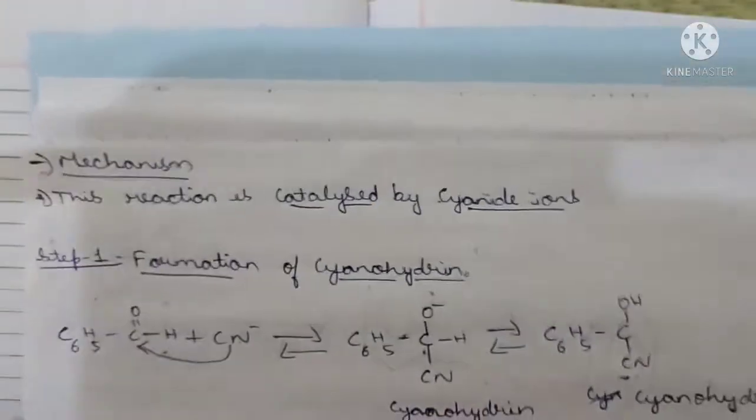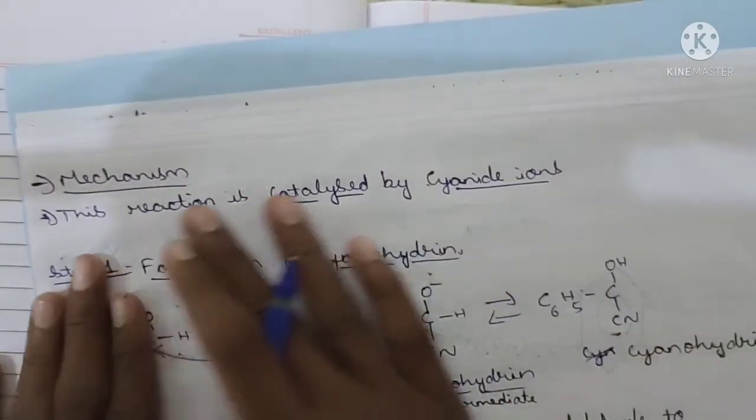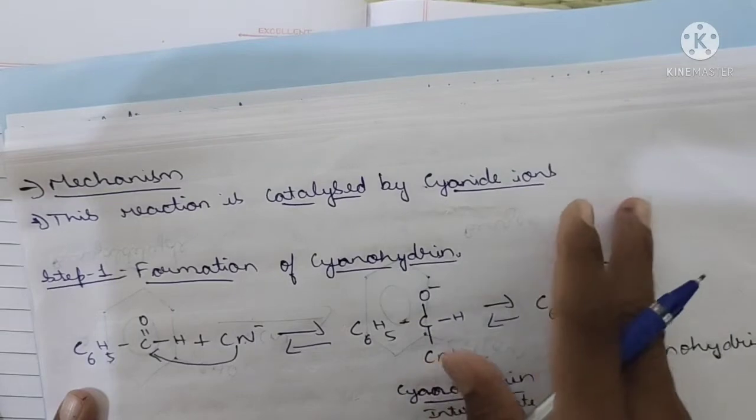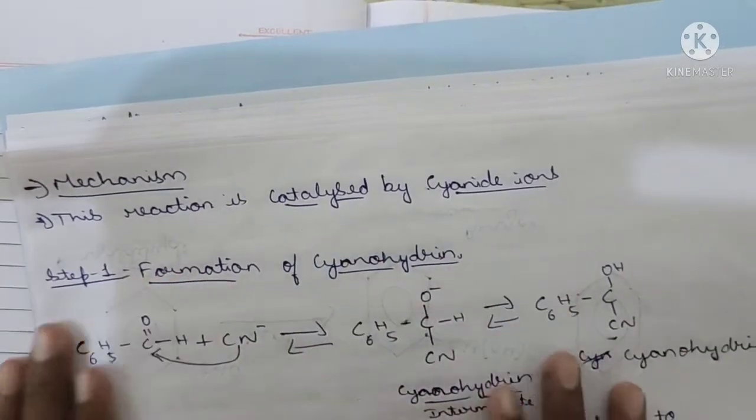So let's study in depth about the benzoin condensation. We can easily understand this topic by means of the mechanism. This mechanism is catalyzed by cyanide ions. Cyanide ions help to catalyze this mechanism. It is very important.